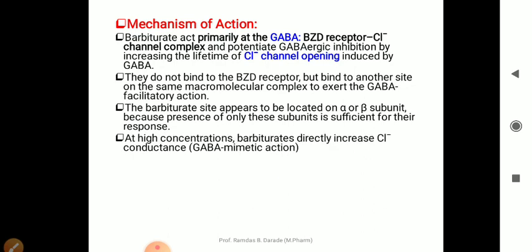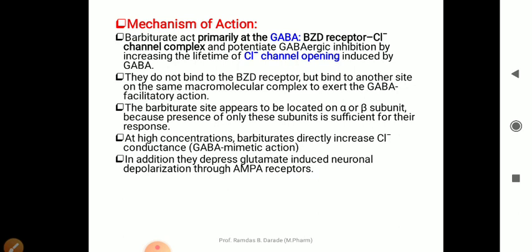At high concentration, the barbiturates directly increase chloride conductance, that is a GABA mimetic action. If the concentration of the barbiturates is increased, then they act as a direct agonist of GABA. That action is known as GABA mimetic action. In addition, they depress glutamate induced neuronal depolarization. Neuronal depolarization means excitation.